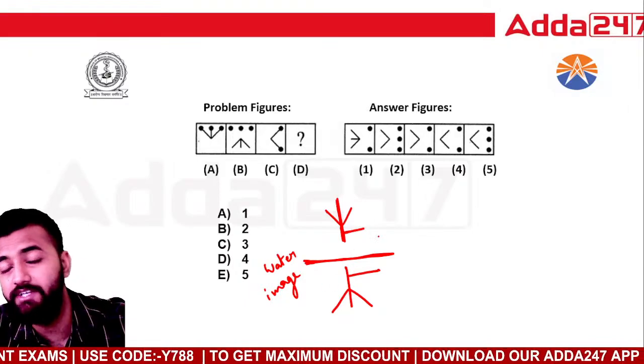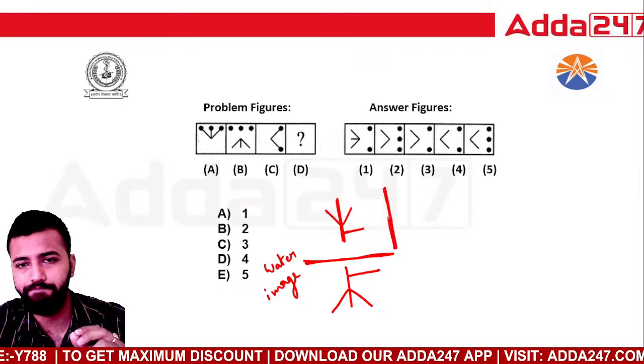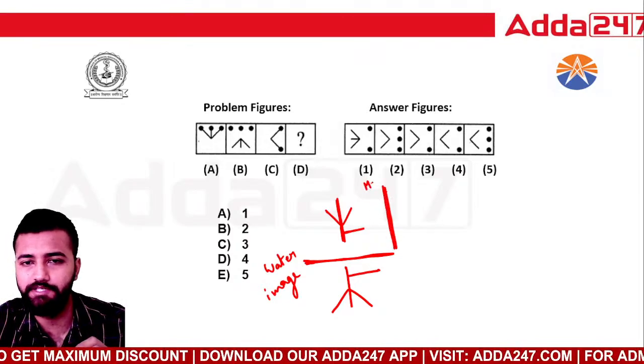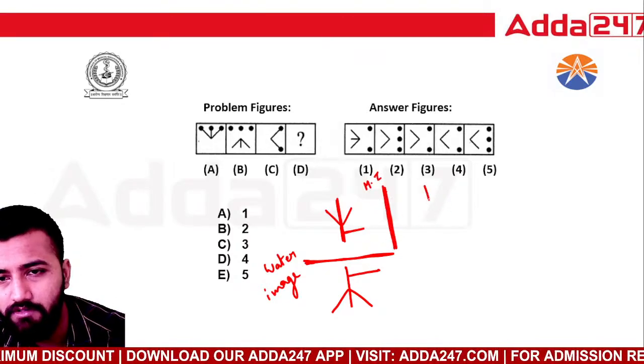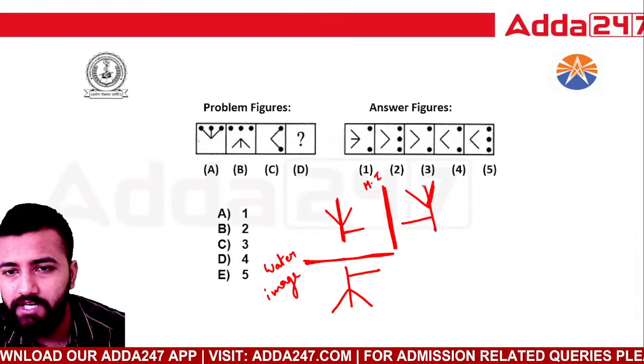I'm using a mirror because it's easy to understand. Generally, when they talk about a mirror, you always place the mirror on the side. This is the mirror image. So out here, how will this look? This will look like this. So mirror image, water image, clear hai?